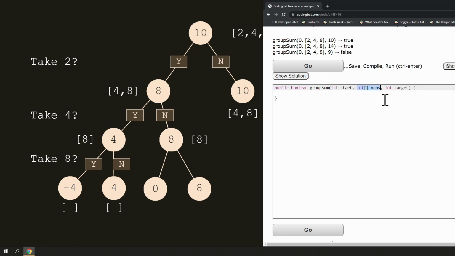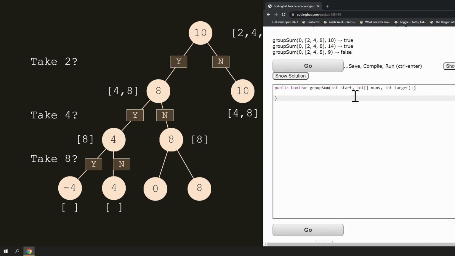Nums is obviously the array of integers that you're given, so you always have to pass that around. Target is the target sum that you have to make, so that's also obvious. Start is the index of the subarray, as in your array gets smaller and smaller, but you don't modify the array, right? You're not making a new array, you're just passing the same array. It's just that the starting point gets later and later. So when you start off, start is going to equal 0, and then the next time you call it becomes 1 because you're looking at the second element, and then becomes 2, becomes 3, and so on.